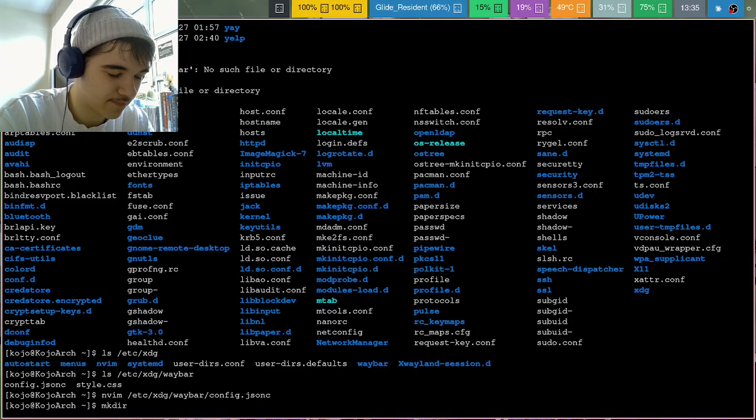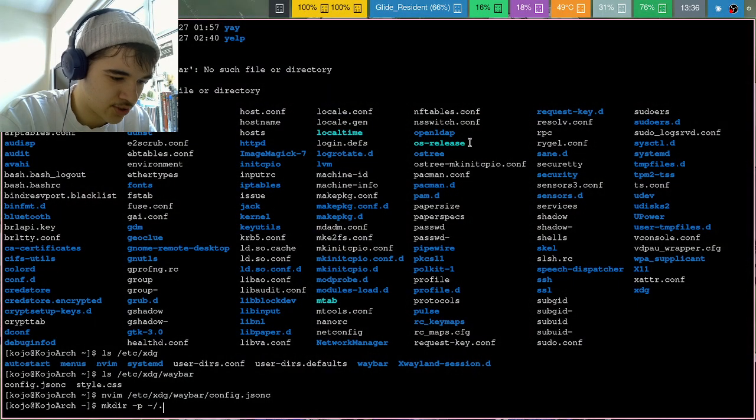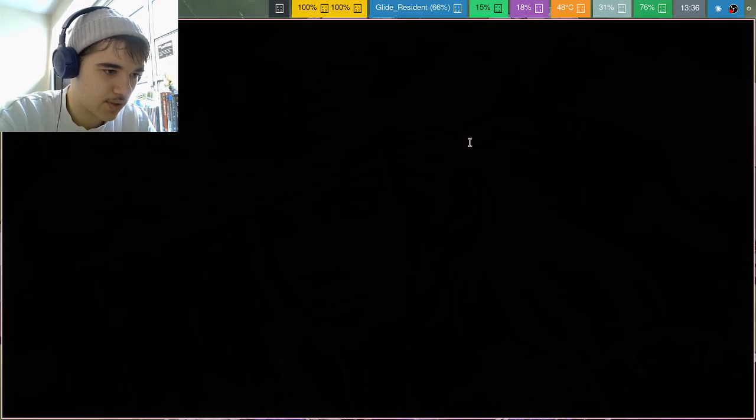Make directory. -p, okay, and then just ~/.config/waybar, right? So it should be there, and then copy. So copy is just cp, fair enough.